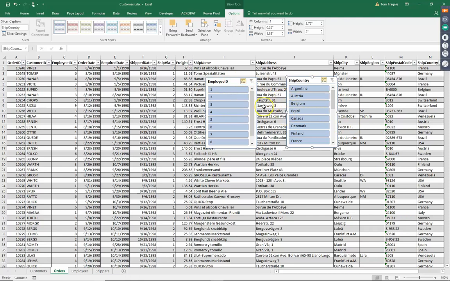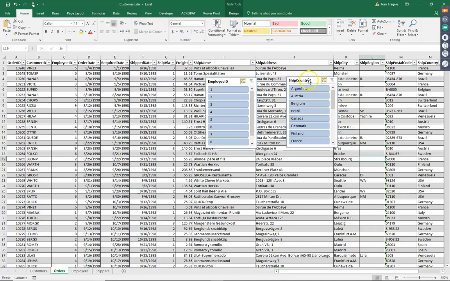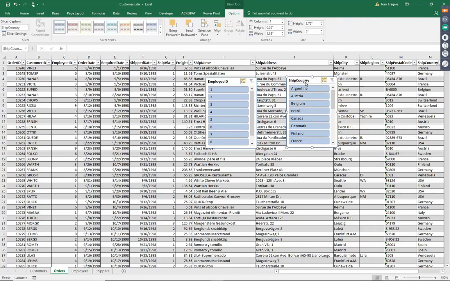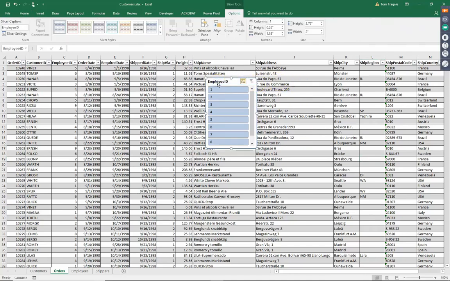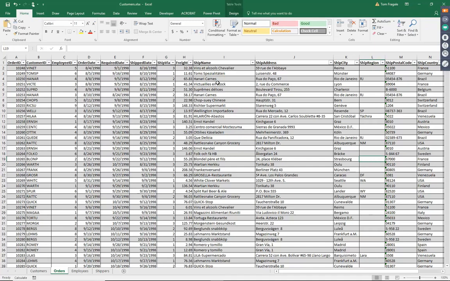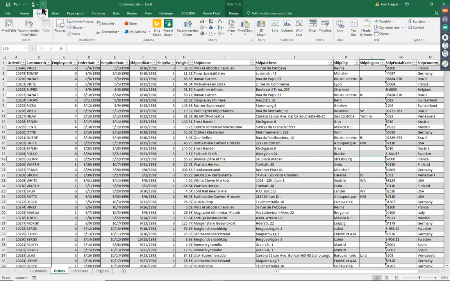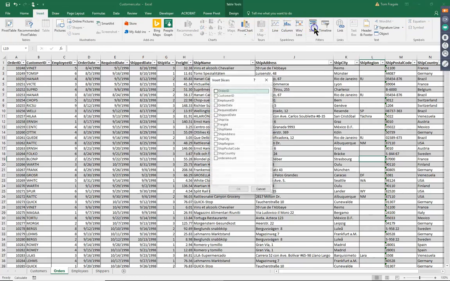Now, I can leave those slicer windows there, or I can also delete them. To delete them, I'm going to pick on the word ship country, and then hit the delete key on my keyboard. And I'll pick on the word employee ID, and I'll delete that. The way I added those in is I have one of these formatted tables, then I pick the Insert menu up top, then I came over here and picked on the word slicer. Your slicers are made up of your fields, and you can choose as many as you want to.